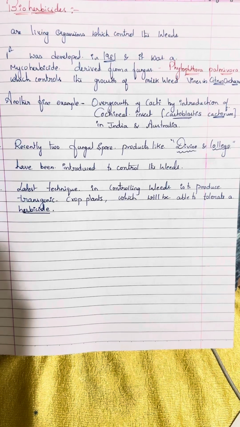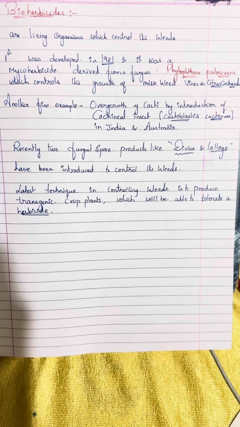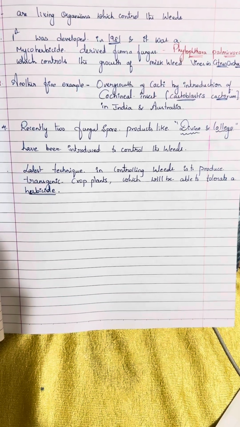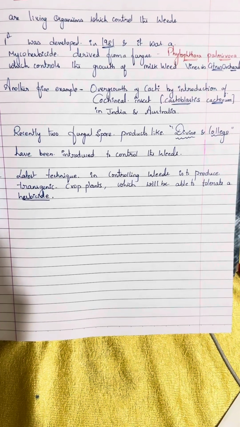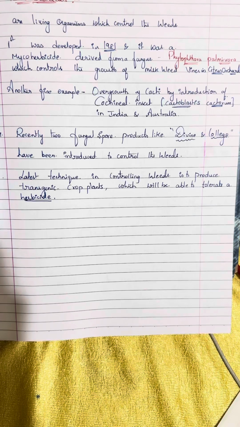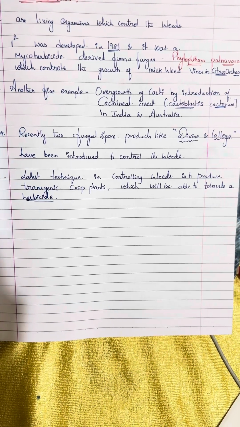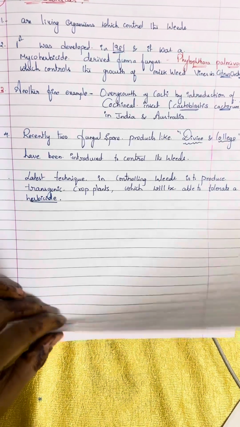Another fine example is the control of overgrowth of cacti by introduction of the cochineal insect Cactoblastis cactorum in India and Australia. Recently, two fungal spore products have been introduced to control weeds. The latest technique in controlling weeds is to produce transgenic crops which will be able to tolerate the herbicide.